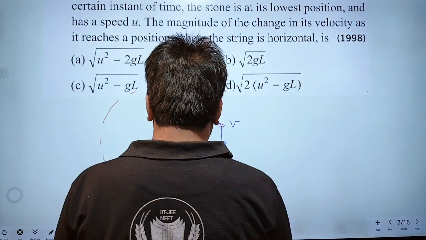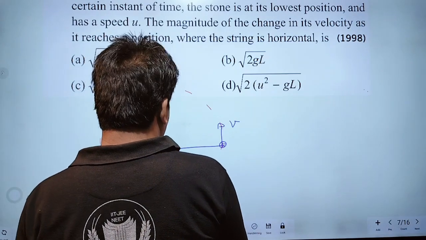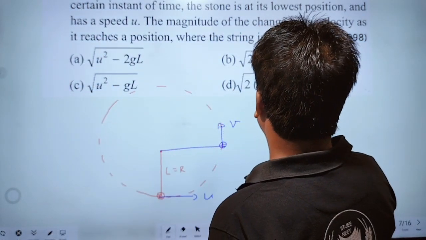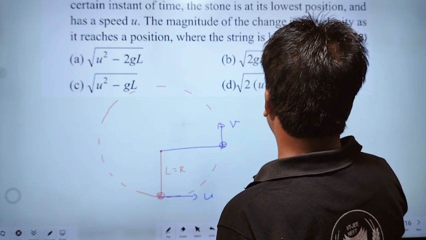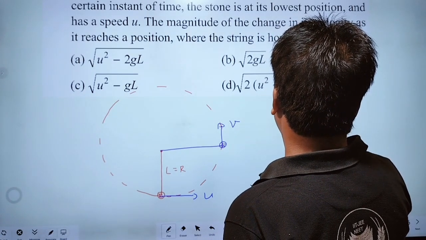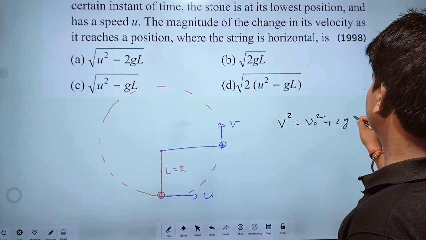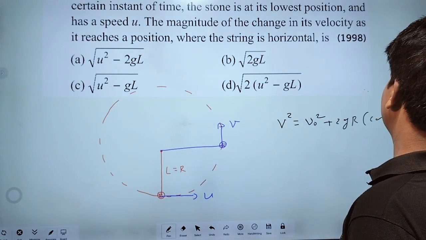We know that the velocity of the bob at any point: v square should be equal to v naught square plus 2gr into (cos theta minus 1).